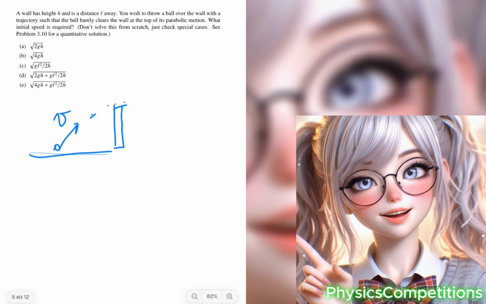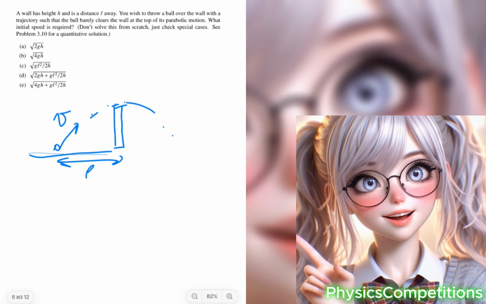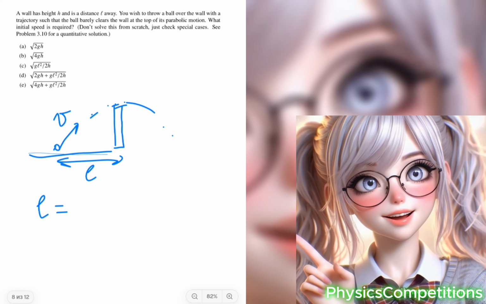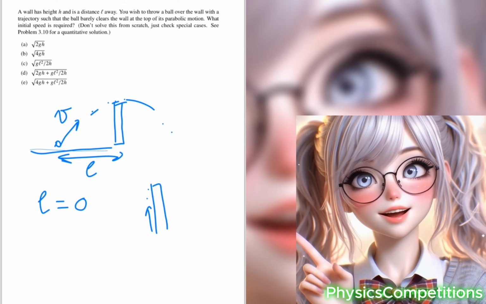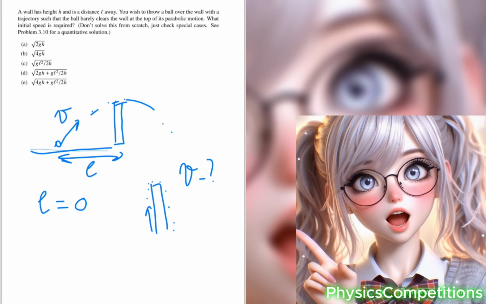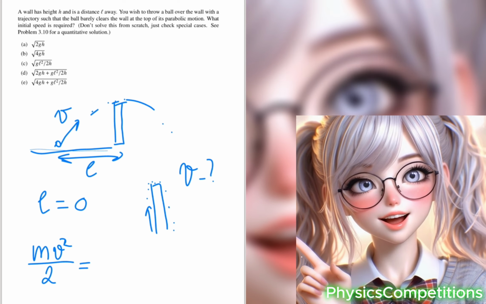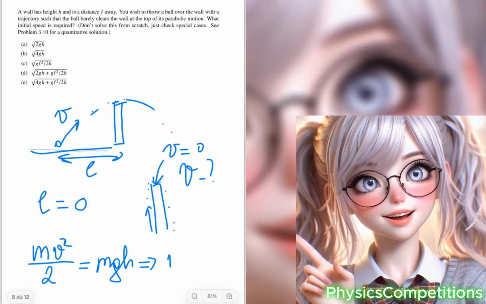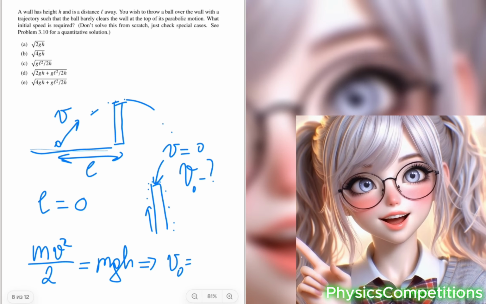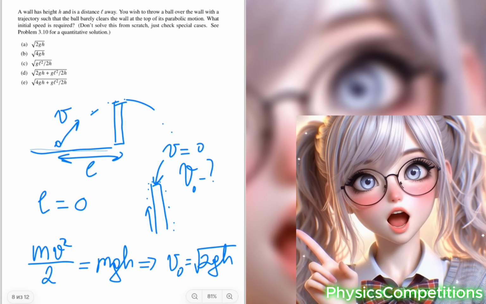Let's consider the limiting case where the ball is thrown close to the wall. In this scenario, the minimum speed will be achieved if the ball has the smallest possible speed at the highest point of its trajectory, which is near the top of the wall. This speed would be 0. To determine the initial speed in this case, we can apply the law of conservation of energy. From this, it follows that the initial speed must be equal to the square root of 2gh.